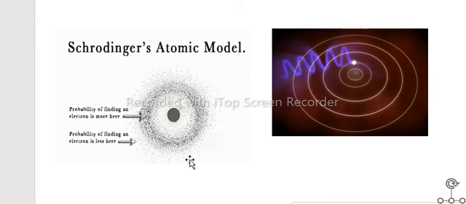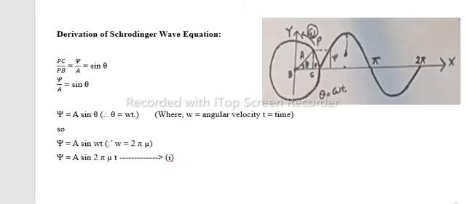Now I will tell you the derivation of this equation. So first we have to focus on this figure. In this figure, the point B is the center of the atom, and the point P is the electron revolving around the center B. We can say the distance from B to P is the amplitude of the electron, and from point C to P, that is a function which we call psi.